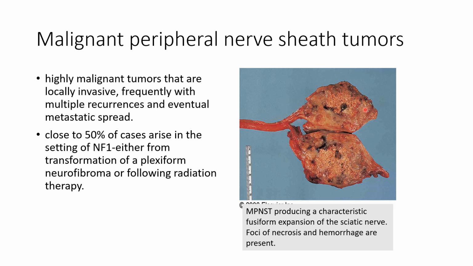So this one produces the fusiform expansion of the sciatic nerve, and there are foci of necrosis and hemorrhage that characterize the aggressiveness of the tumor.